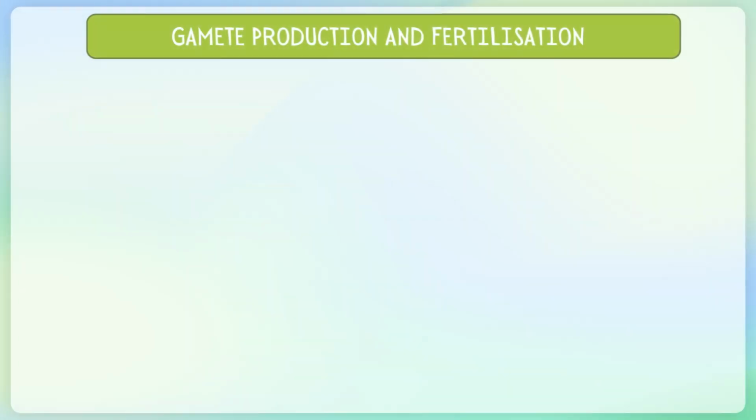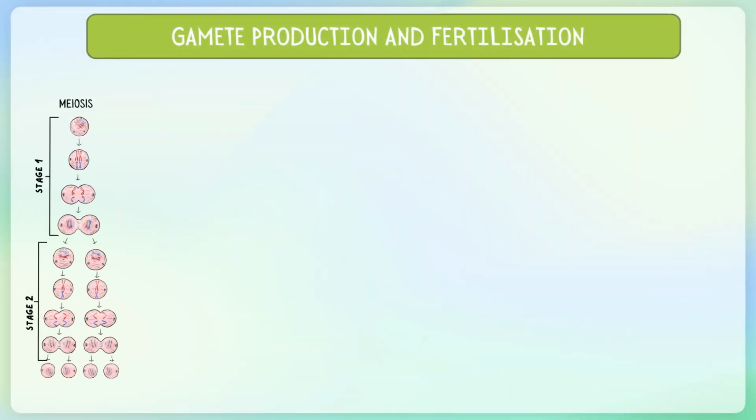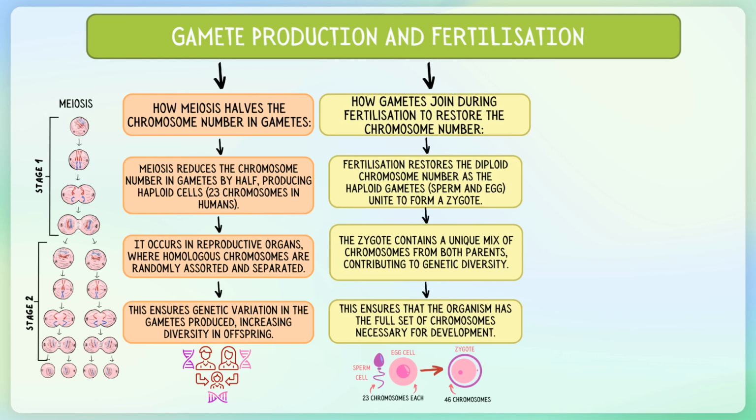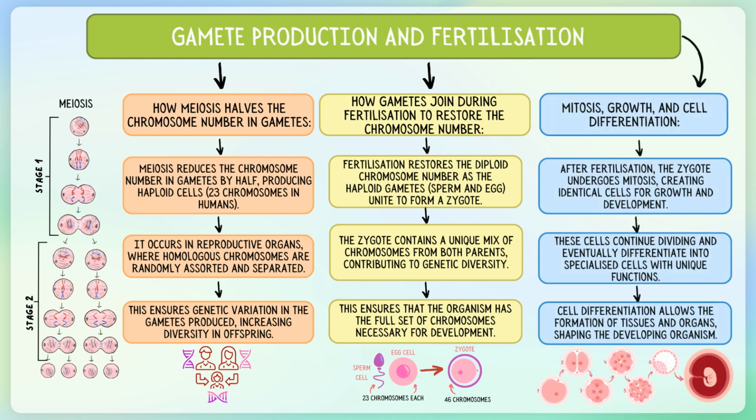Today's lesson focused on how meiosis and fertilization maintain the correct chromosome number in organisms. We learned that meiosis occurs in reproductive organs, halving the chromosome number in gametes, like sperm and eggs. Fertilization then restores the full chromosome number by combining one set from each gamete. After fertilization, the new cell divides by mitosis, allowing the embryo to develop and its cells to specialize. Understanding these processes shows how meiosis reduces chromosome numbers in gametes, while fertilization restores them, ensuring chromosome number stays the same between generations.